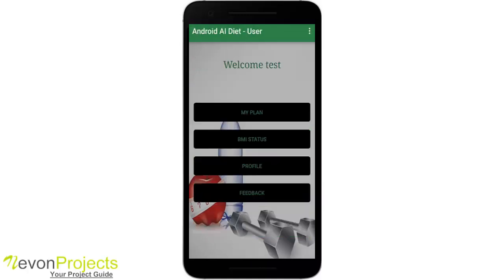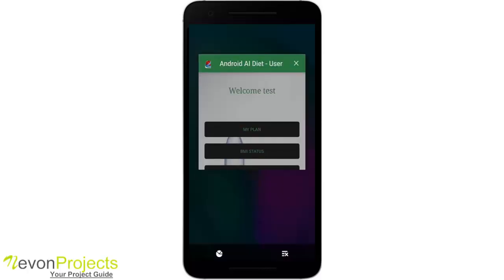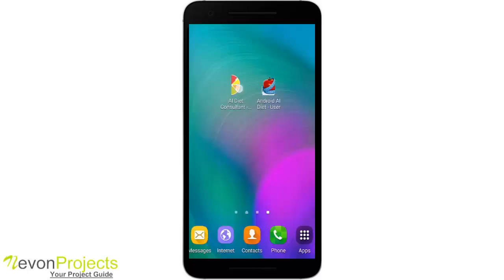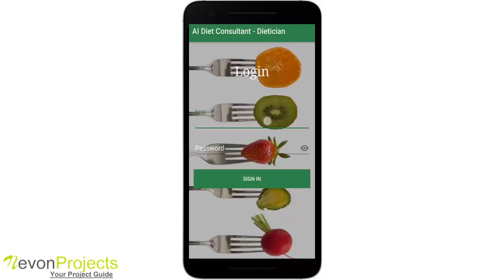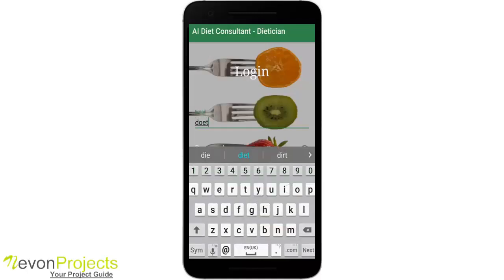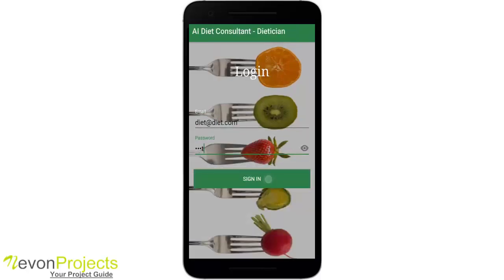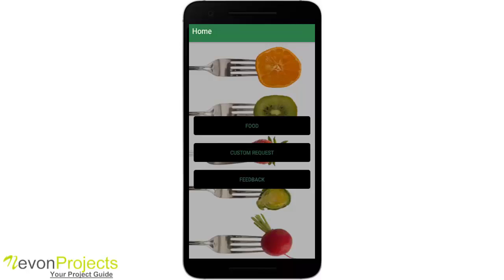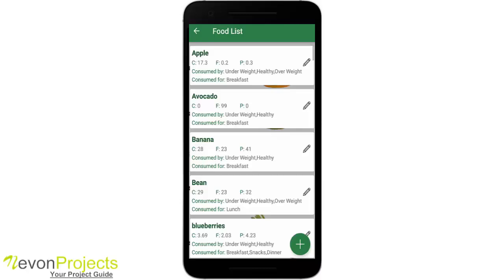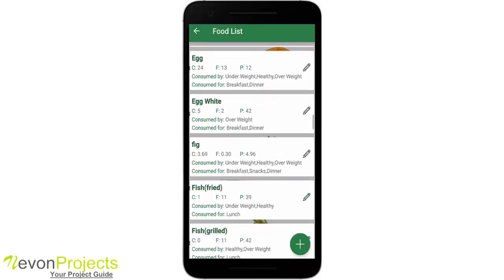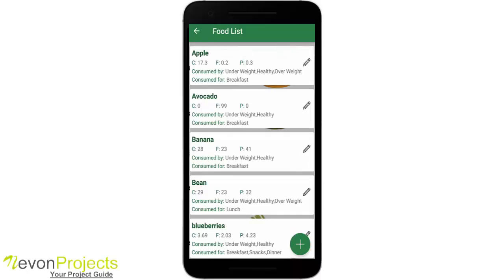Let's go back. Let's go to the Dietitian app now. Okay, so the Dietitian has 3 modules here: food, custom request and feedback. If I go to food, I'll see all the list of food here which the Dietitian itself has added.